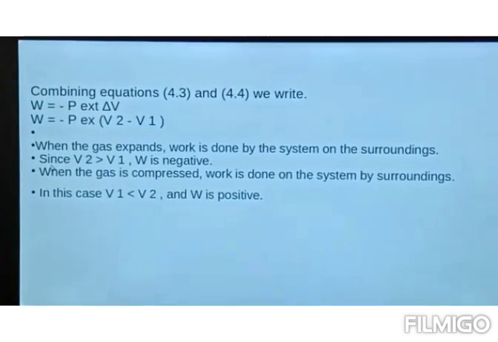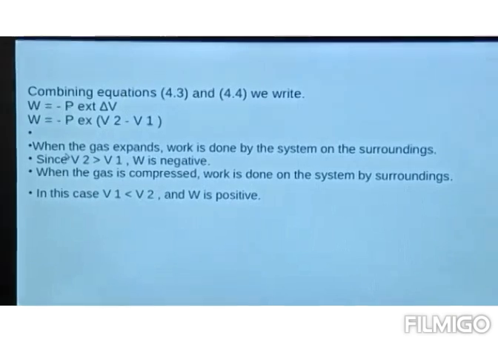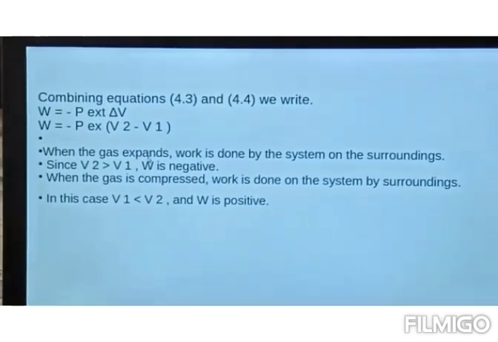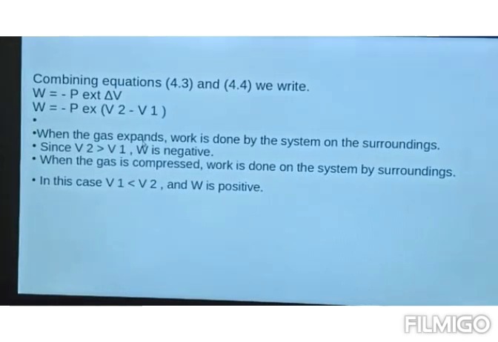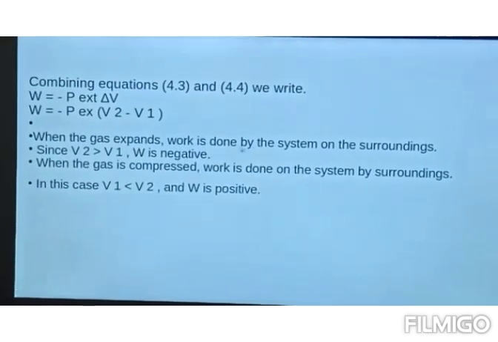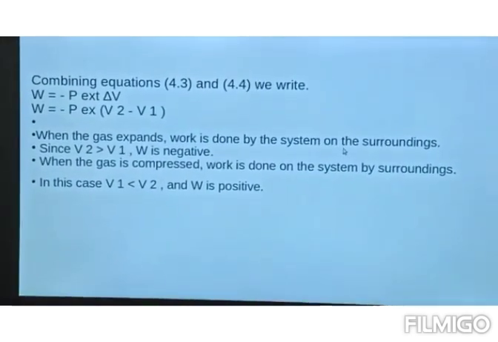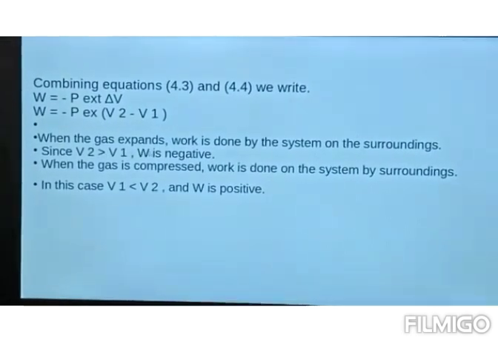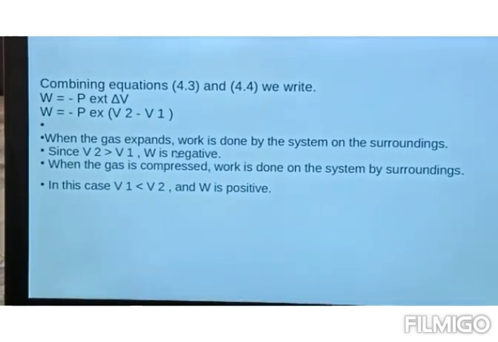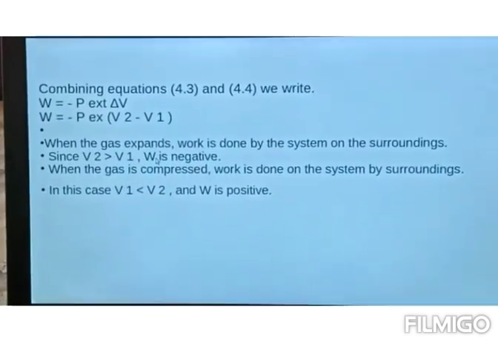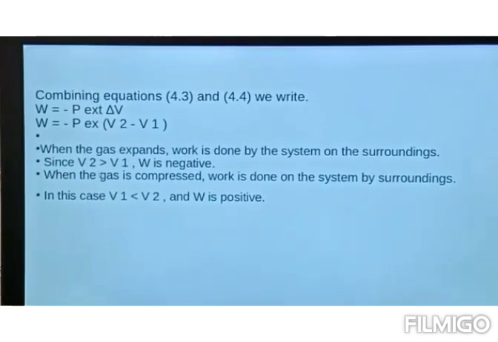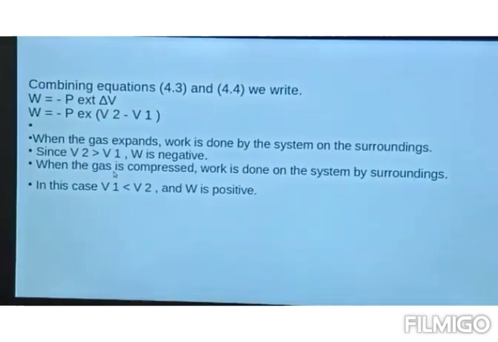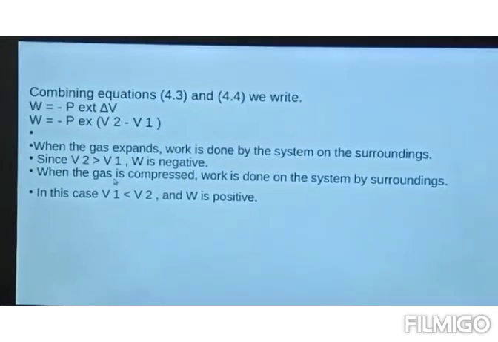Now there are a few conditions in which work can be positive or negative. When the gas expands, the piston will move upward, and in that case the work is done by the system on the surrounding. Since in this case V2 is greater than V1, W is negative. So always keep in mind, students, work of expansion is always negative. The second condition is when the gas is compressed, the work is done on the system by the surrounding.